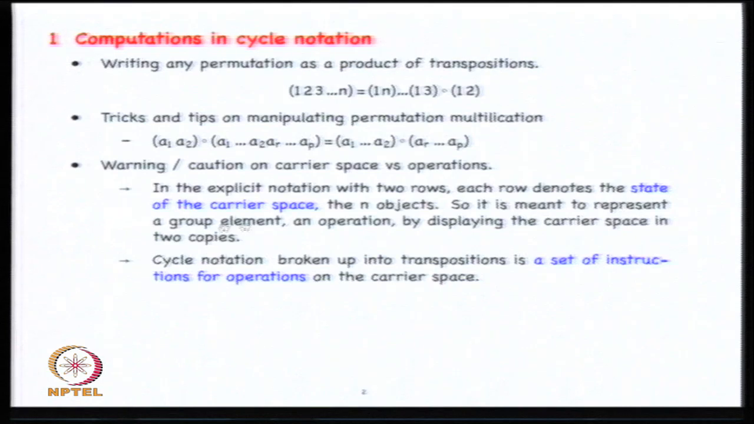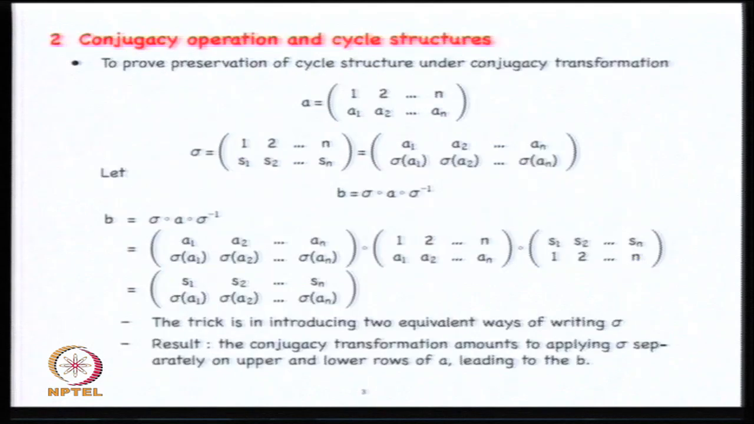It is meant to represent a group element, an operation, by displaying the carrier space in 2 copies of the carrier space. On the other hand, the cycle notation, especially the assertion I made, depends on the fact that you can always break it up into transpositions, and then that can be seen as a set of instructions for what to do on carrier space. Transpose this pair, etc. So that is the difference between the two. Anyway, these are general comments to keep in mind when you are trying to understand or calculate.